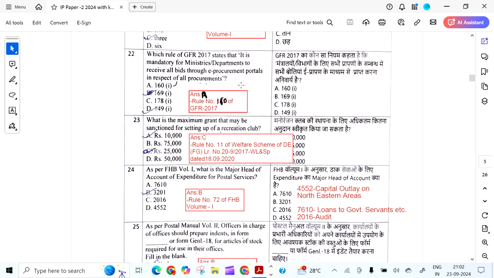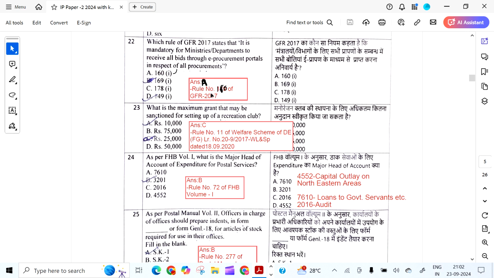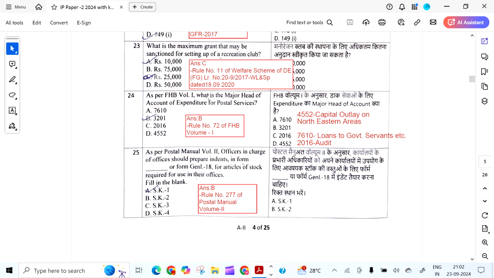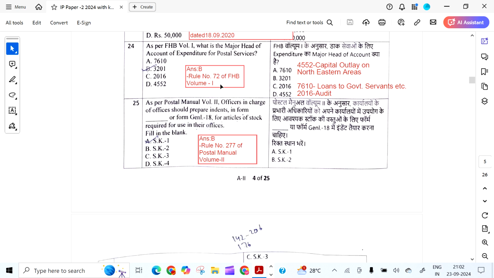Which rule of GFR 2017 states that it is mandatory for ministries and departments to receive all bids through e-procurement portals in respect of all procurements? It is 161. Okay, answer is A. What is the maximum grant that may be sanctioned for setting up of a recreation club? It is 25,000 as per this OM 18/9/2020.